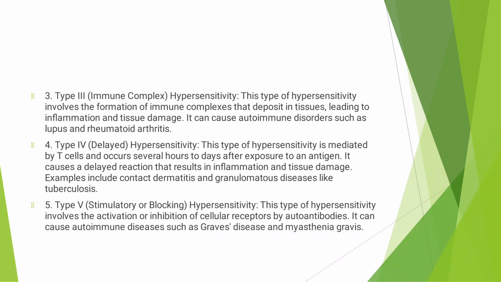Then type 4 hypersensitivity is also called delayed hypersensitivity. It is T cell mediated. It will occur several hours to days after exposure to the antigen. Examples are contact dermatitis and granulomatous disease like tuberculosis. Then type 5 hypersensitivity, also called stimulatory or blocking hypersensitivity.